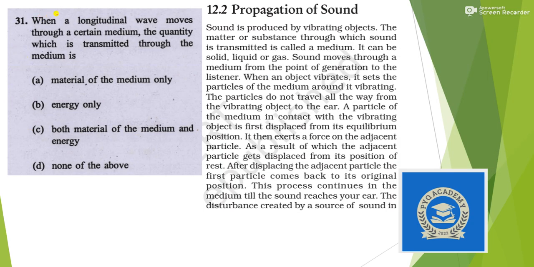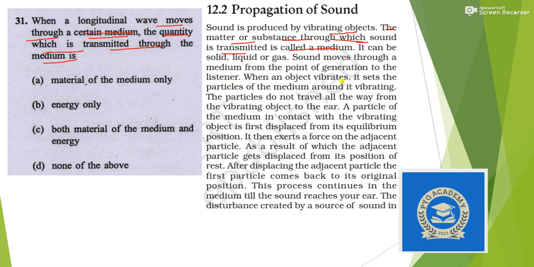Next, when a longitudinal wave moves through a certain medium, the quantity which is transmitted through the medium is? So for a longitudinal wave, we can take the example of a sound wave, because sound wave is a longitudinal wave. Sound is produced by vibrating objects. The matter or substance through which sound is transmitted is called the medium. Sound moves through a medium from the point of generation to the listener.